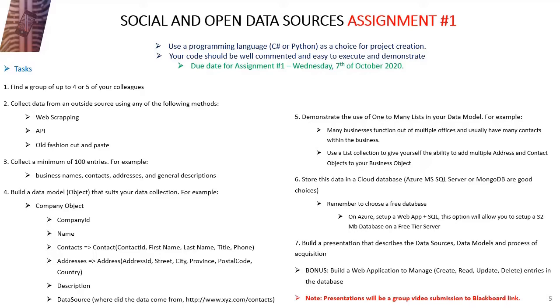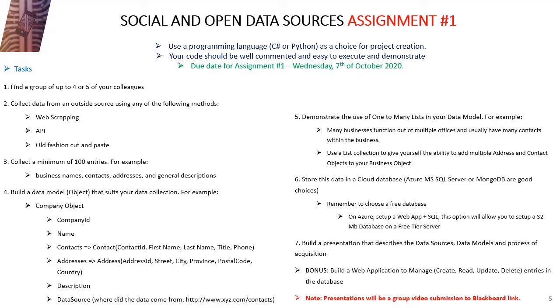So this is assignment 1 for social and open data sources. The programming language we've chosen to use is Python, and our code is well commented and easy to execute. Task 1 was to find our colleagues. Task 2 is to collect data from an outside source using any of the following methods, which we've done with web scraping. We've collected a minimum of 100 entries from a list of 250.